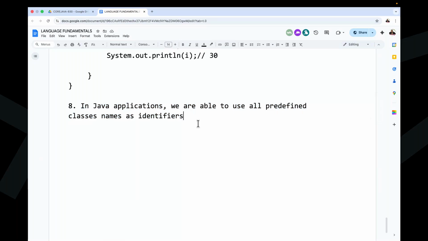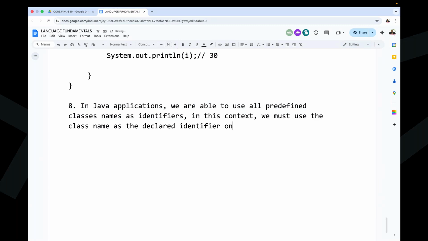Right, sir. Now understand the next point. Put more concentration, it is not simple. In this context, we must use the class name as the declared identifier only in the remaining part of the program.